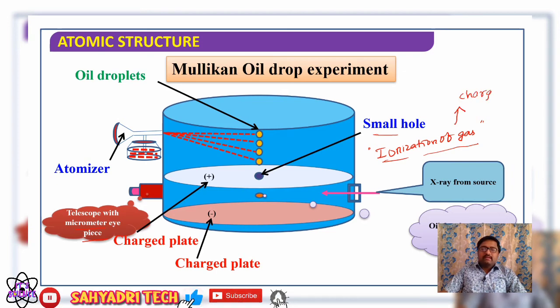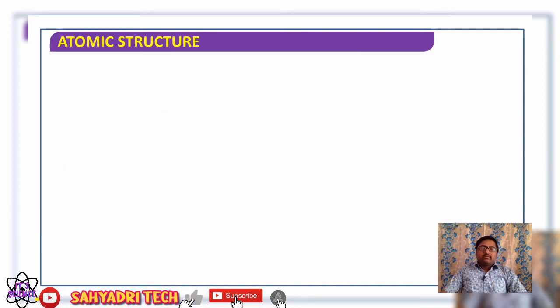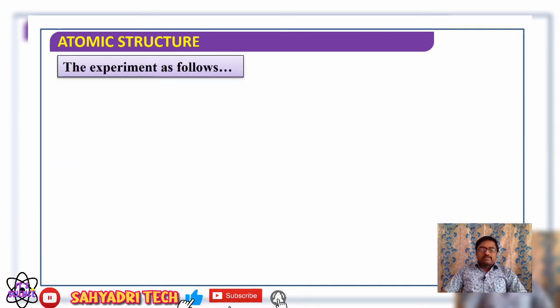They are going to carry charge, and that same charge, due to collision of gaseous molecules with the oil droplet, what happens? The oil droplet is also going to carry the same charge. As gaseous molecules collide, similarly a collision occurs between gaseous molecules and the oil droplet. Therefore, the oil droplet is also going to carry a charge. Okay, so whenever an oil droplet comes in between the plates, it becomes charged, it is going to carry a certain charge. Well, we can analyze it properly. That is what happens during experimentation.